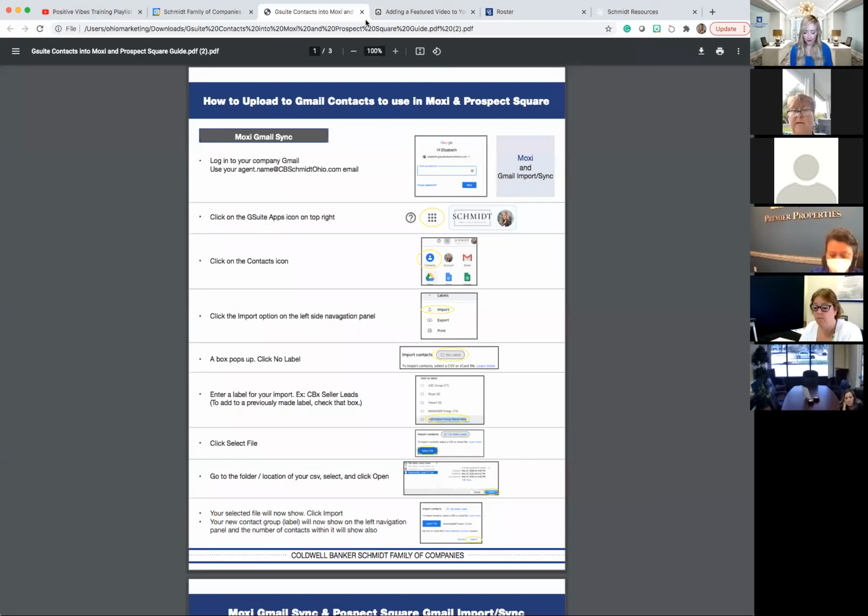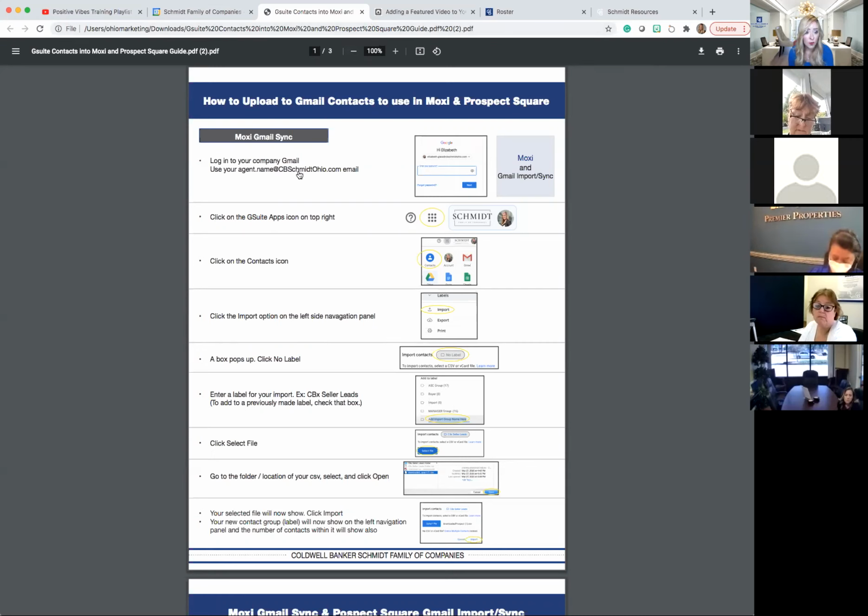As an example, what you can see here is a document that I made, a step-by-step PDF showing how to get your contacts into Google Contacts so that they show up in Moxi. The reason I'm doing this today is that when I started sending this out, I got flooded with emails saying, give me this PDF, because it's great to hear it on a video, but you get off the video and you've got 20 other things to go on, and sometimes you forget some of that information, just a lot of information basically. So I created this step-by-step PDF on how to get them into your Google Contacts.